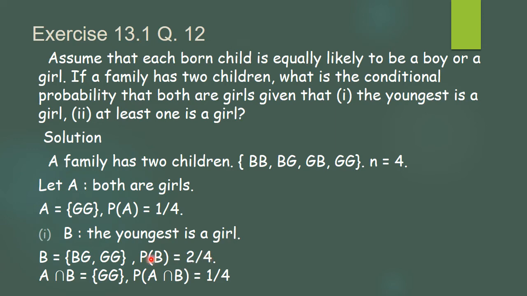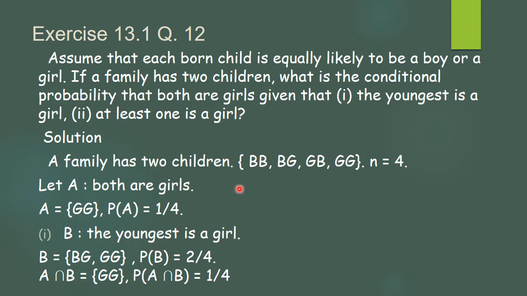Now, what is A intersection B? Our set A is having GG. Set B was having BG and GG. What is the intersection? It means the common element. So, what is the common element? We get GG. So, what will be the probability of A intersection B? It will be 1 divided by 4. Here we get the intersection same as A. Every time it will not be such.